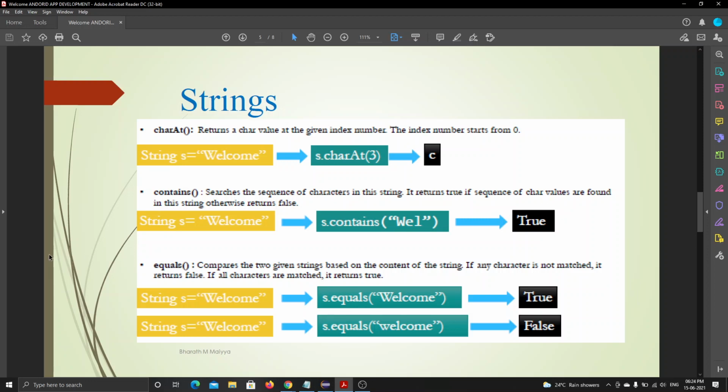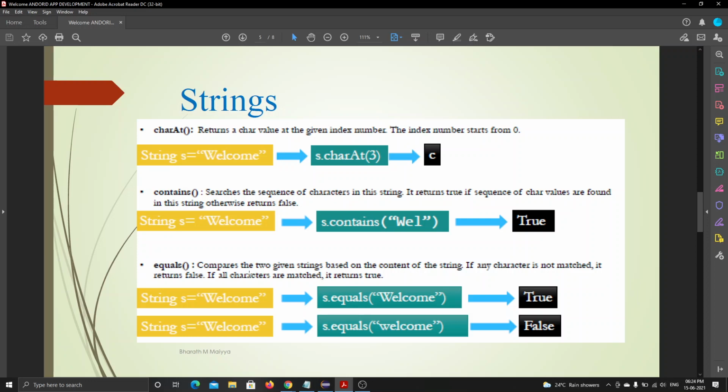Okay, understood now what contains is and how it works. It gives me the output in true or false. Then let's move into the equals operator.